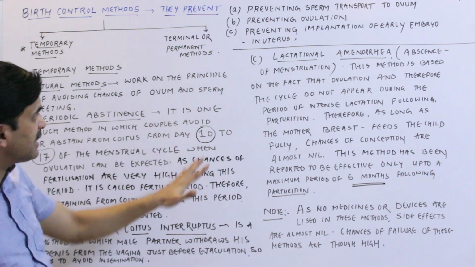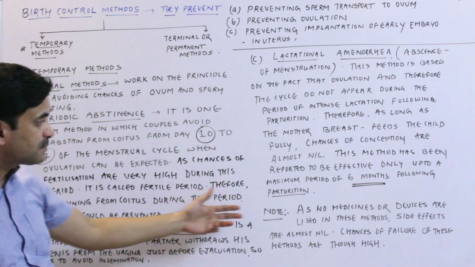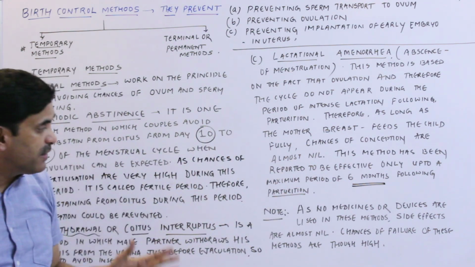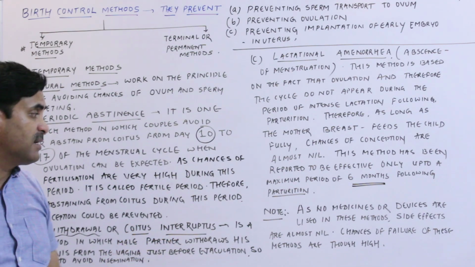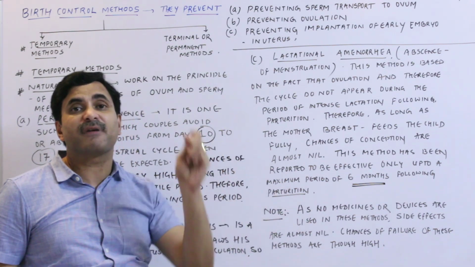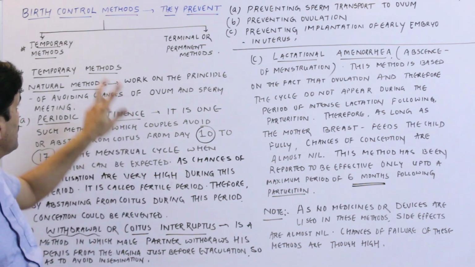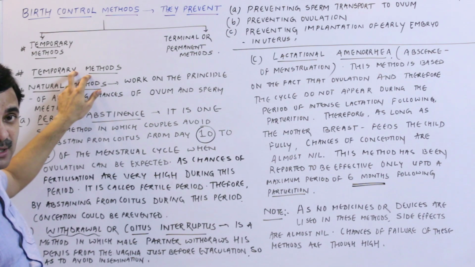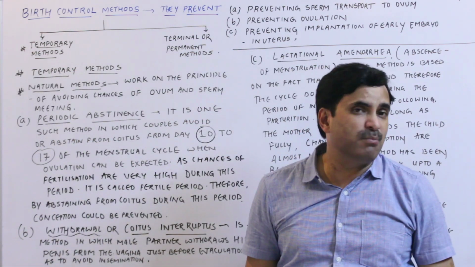Alright. So these are the 3 temporary methods, or we can say natural methods. No medicines and no external devices are used in these methods, and hence there is no side effect. But it is also true that chances of failure of these methods are very high. So these are the natural methods we have discussed in the temporary methods, and now we'll be dealing with the barrier methods, which are very, very important.